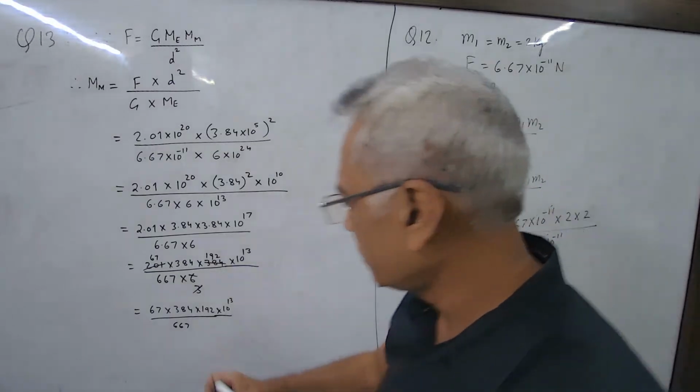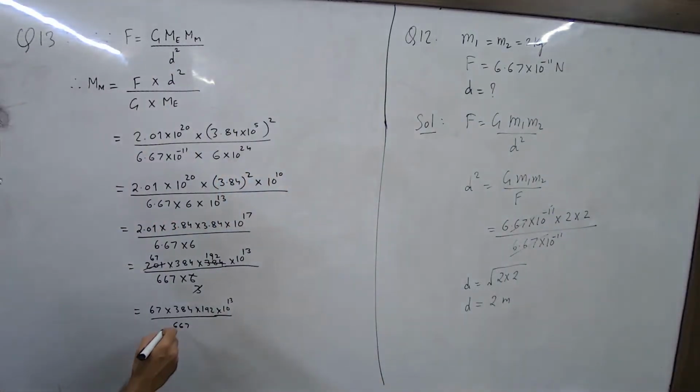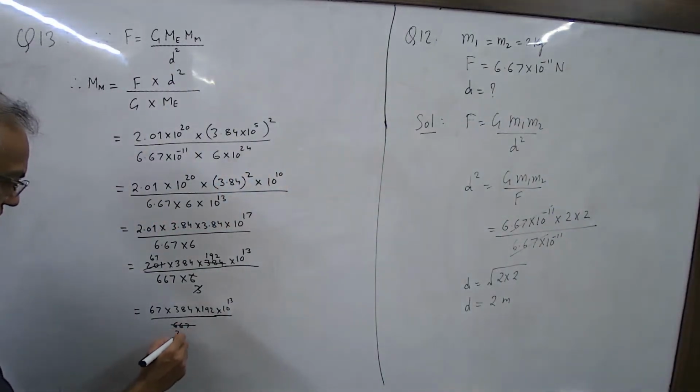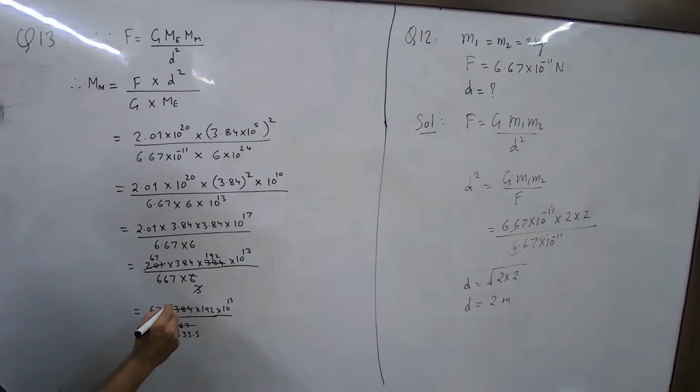So let's cut it. Use 2. 2 3 are 6, 2 3 are 6, then 2 3 are 6. And 2 1s are 2, 2 4, 2 1s are 2, 2 9s are... Okay?